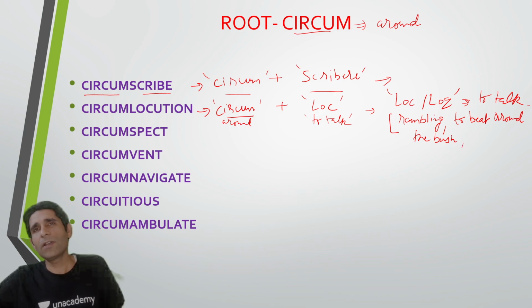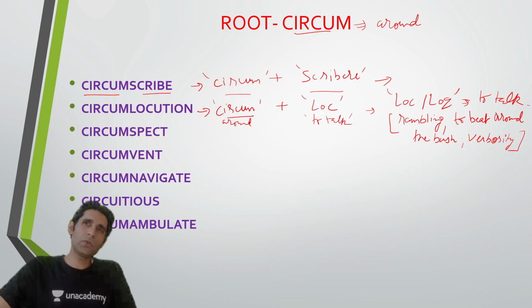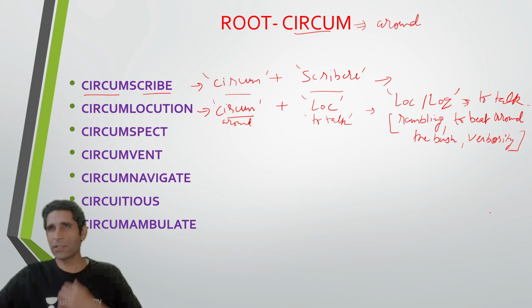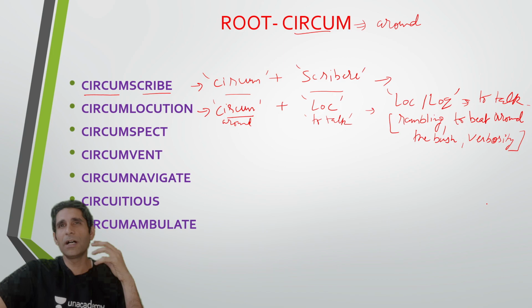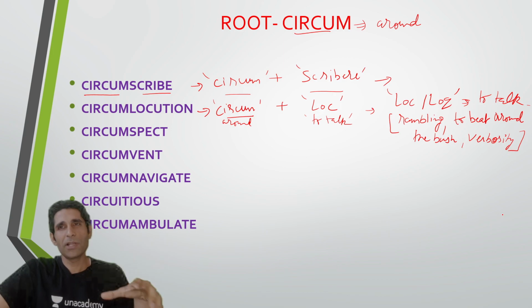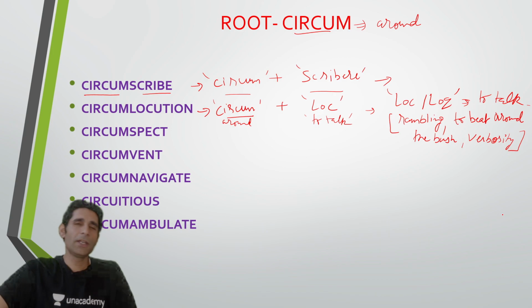We can also use the word verbosity. Verbosity का meaning क्या होता है भाई? Verbosity का meaning होता है to use excessive words and to confuse the topic. So rather than coming straight to the topic, if you keep on using a plethora of words and you confuse the listener, that is what verbosity is. So verbosity and prolixity, both the words can also be used as synonyms for circumlocution.